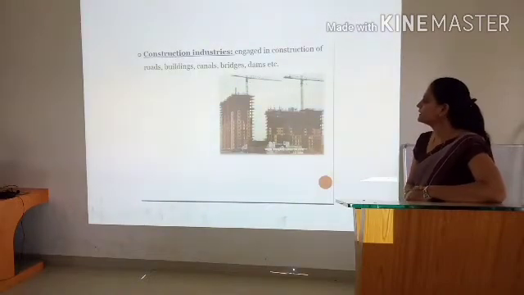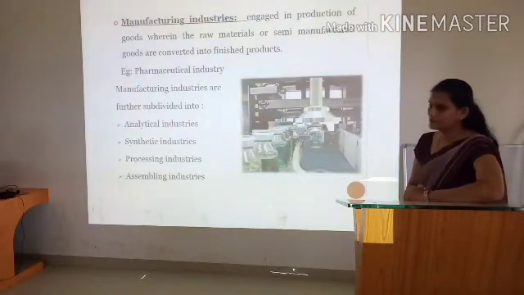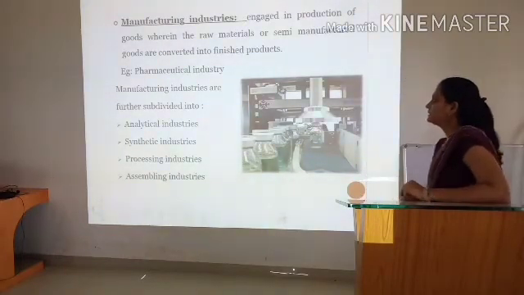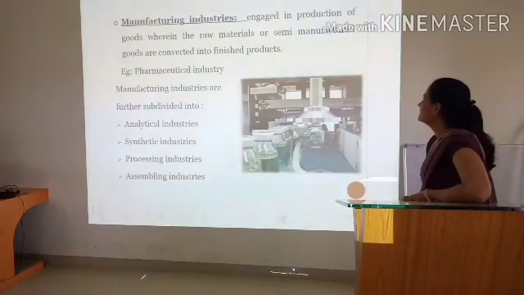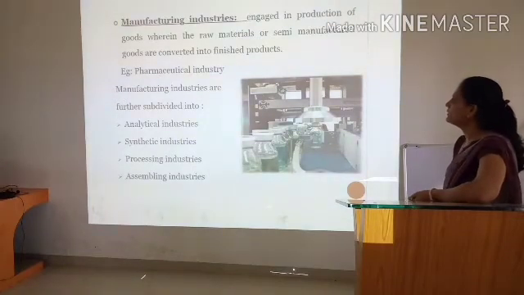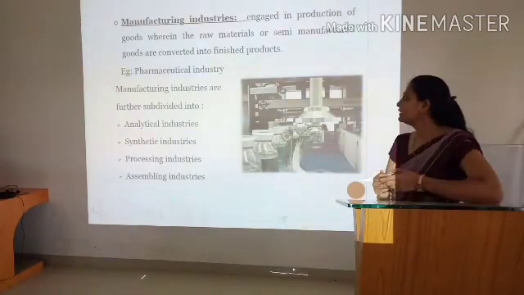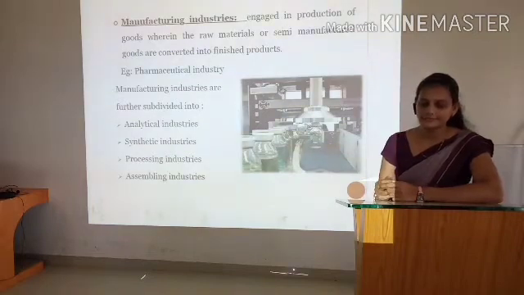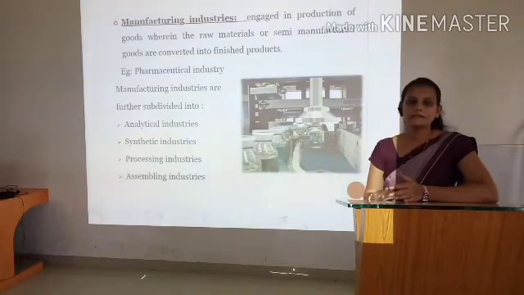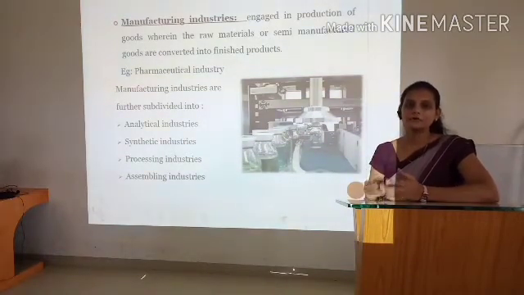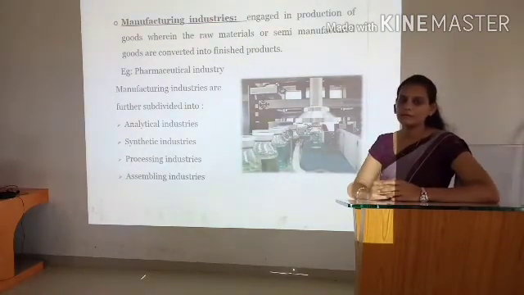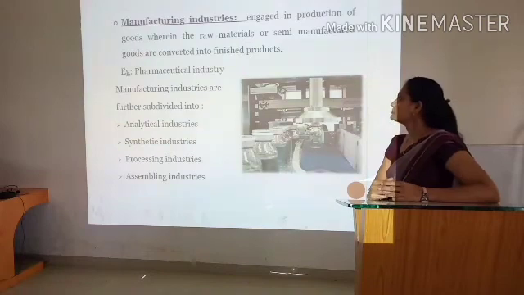Next type of industry is manufacturing industry. This is the last type of industry. So manufacturing industry means what? The name itself indicates these are the industries engaged in production of goods wherein the raw material or semi-manufactured goods are converted into finished goods. That is the definition. So what is the basic concept? They combine the raw material and produce the semi-manufactured good or semi-finished good or finished good. This is what manufacturing industries actually do.